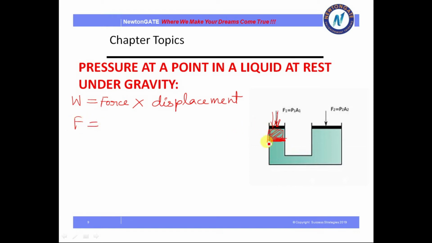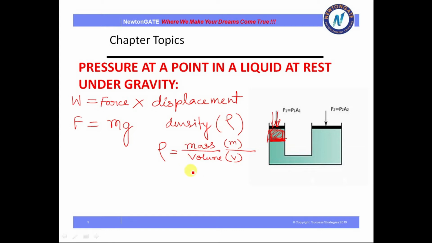This is the mass of the liquid, so we can write it as mg, the force applied due to the weight of the liquid. So F equals m into g. Now we know the concept of density, given as rho. Rho equals mass per unit volume.